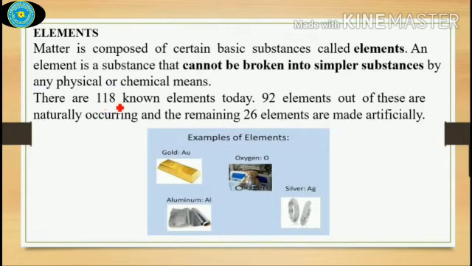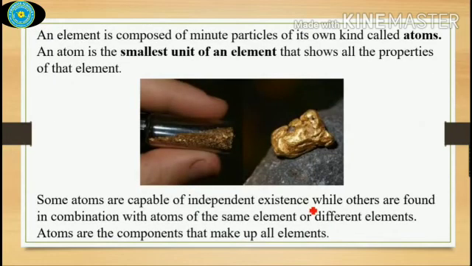There are 118 known elements today, and out of them 92 elements are naturally occurring and the remaining 26 are made artificially. Some examples of elements are gold, oxygen, aluminium, silver. An element is composed of minute particles of its own kind called atoms. As I said, an element is made up of only one kind of atom. An atom is the smallest unit of an element that shows all the properties of that element.